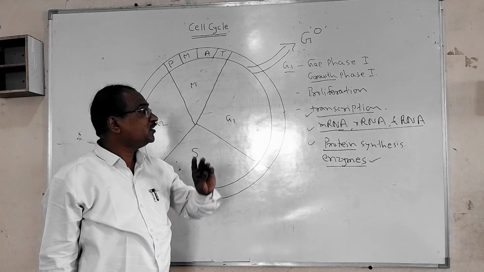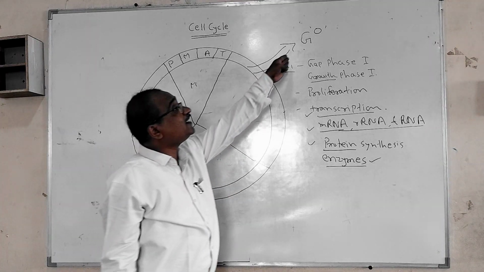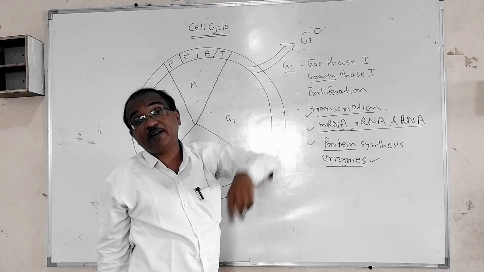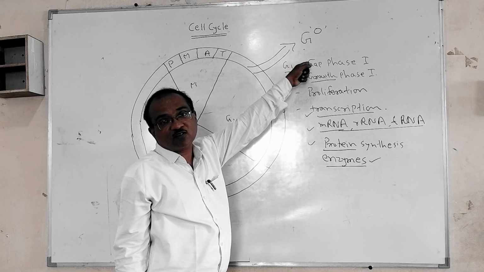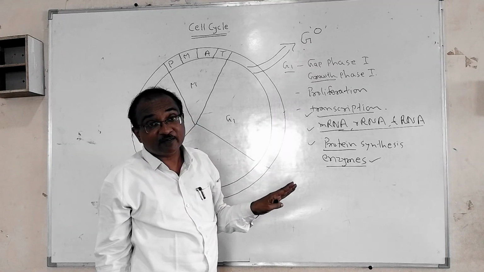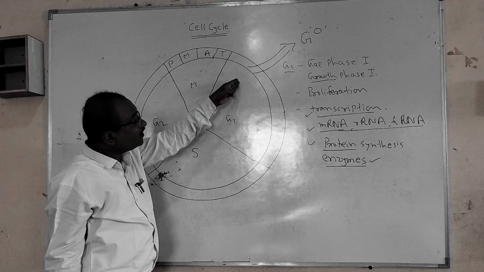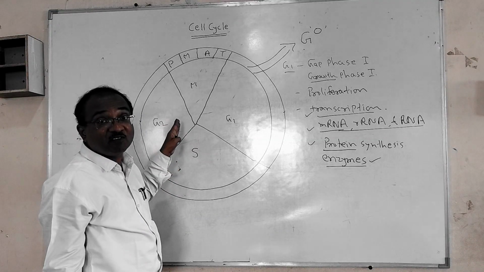Quiescent stage means there is no further cell division, so it directly becomes permanent in nature. When the cell enters the G0 or quiescent stage, it will never divide again. But if the cell from G1 enters into S, it is going to divide.